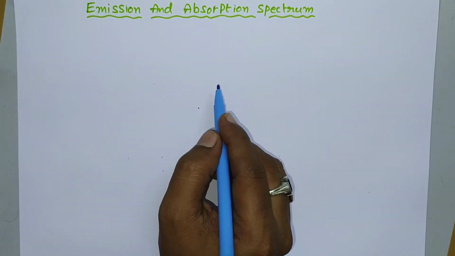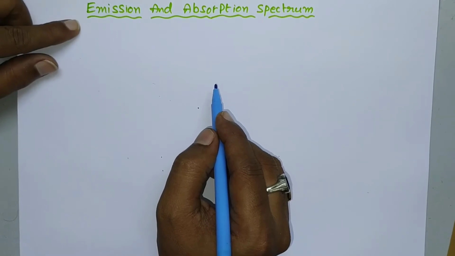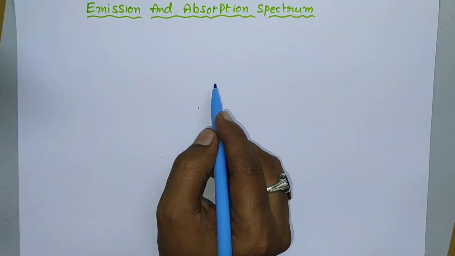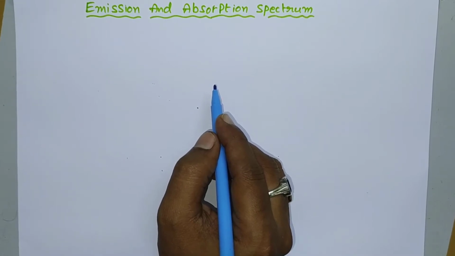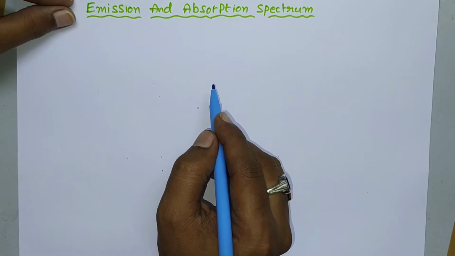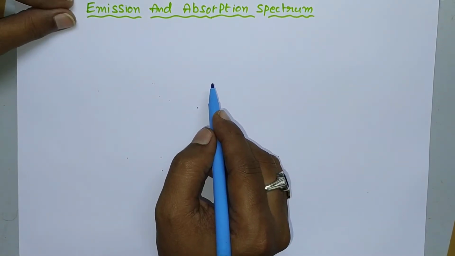In today's class we are going to discuss emission and absorption spectrums. In the previous video we have already discussed various electromagnetic radiations, the electromagnetic spectrum, and also the hydrogen spectrum. I will give you the link in the description for your reference. Now let us move on to our topic, that is emission and absorption spectrums.